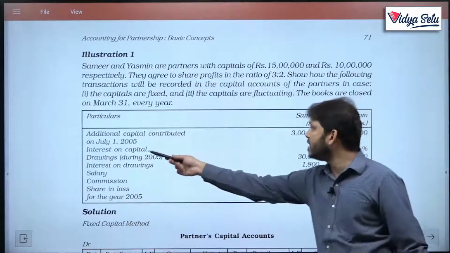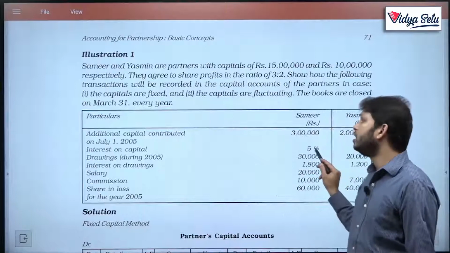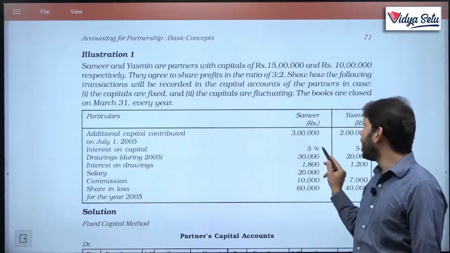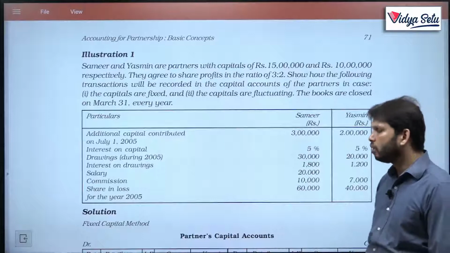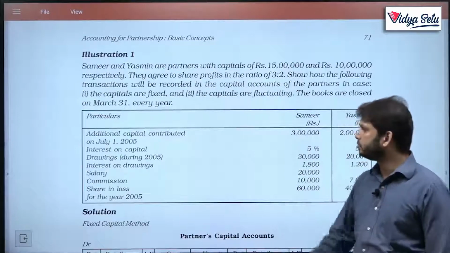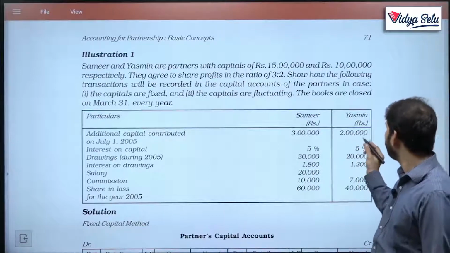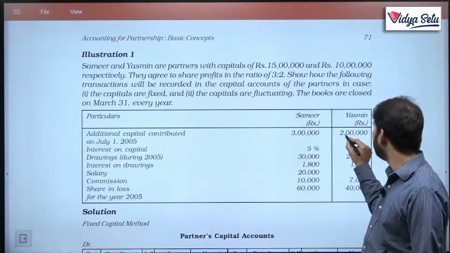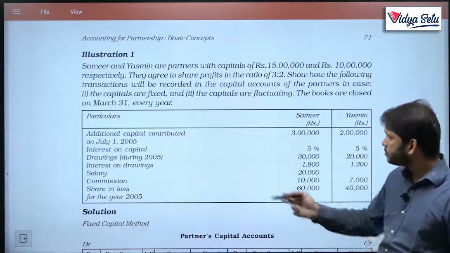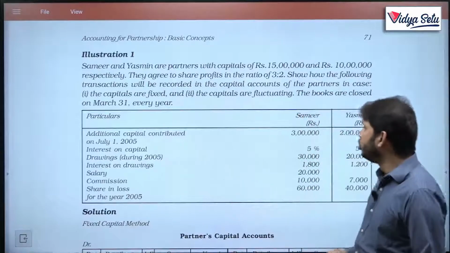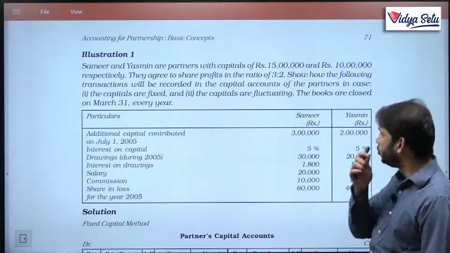And I can see the very next adjustment is, yes, interest on capital is to be provided at the rate of 5%. So, this 5% will be for 9 months only. He also brought 2 lakh, and that for 5%. Guys, this is not a full stop, this is a comma. They withdrew 30,000 and 20,000 during the year.